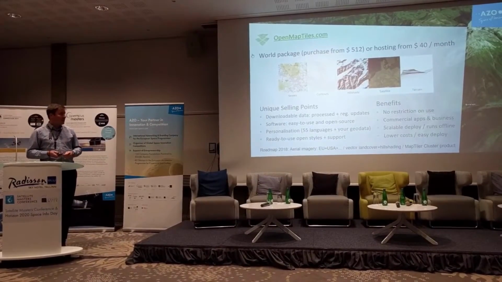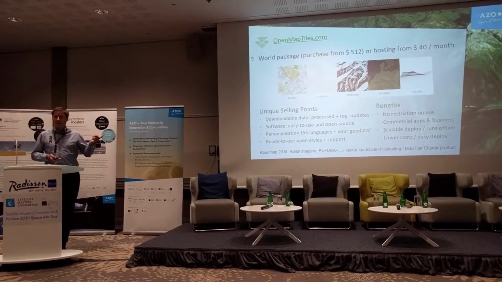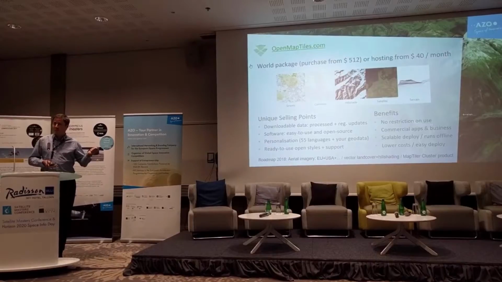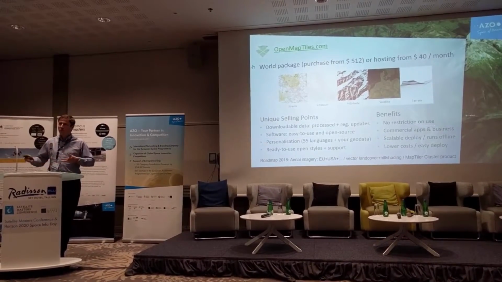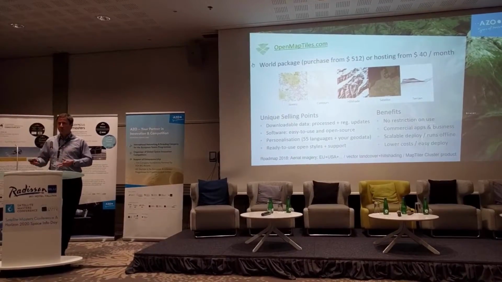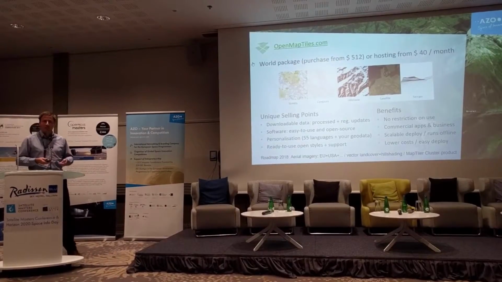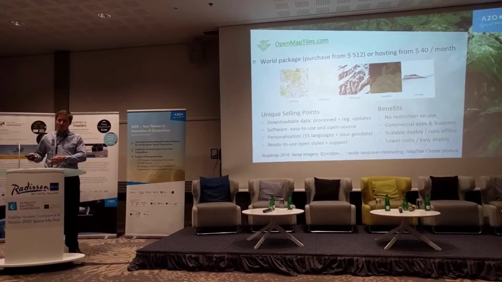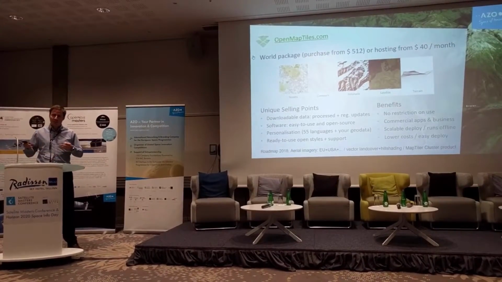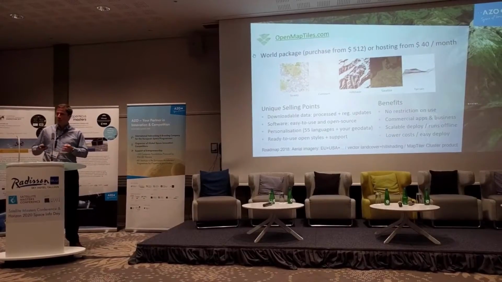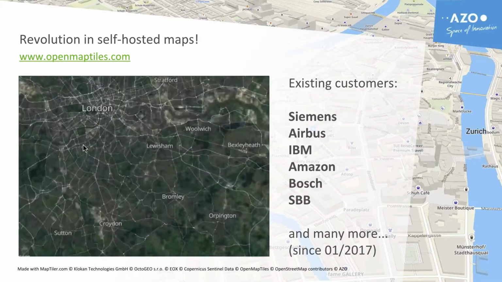Next to the street data, we have contour lines for the whole world, hill shading, the satellite data, satellite layer powered by Sentinel-2, and terrain model for the whole world. So it's up to you to combine these. We also give you free styles, so you can make your own maps look the way you want. Next to that, the software which creates on a computer cluster of 50 computers the crunching of the data can be applied on your own data. If you have your own aerial photos, your own satellite data, you can contact us.